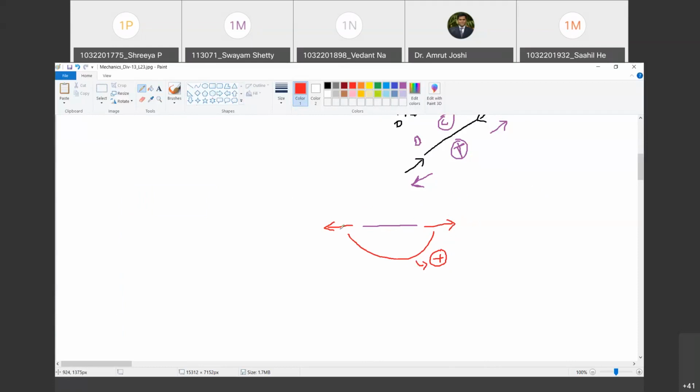Yes, sir. So when we are writing down the equations of equilibrium, we follow such kind of sign convention where we assign sign to a particular force. Are you with me? Yes, sir. But when you are talking about the force developed in the member, then it is due to the pair of forces and it is positive if it is tensile. Are you with me? Yes, sir. This is the sign convention for the pair. And now it will be negative if it is compressive. This pair together will be negative. Are you with me? Yes, sir.